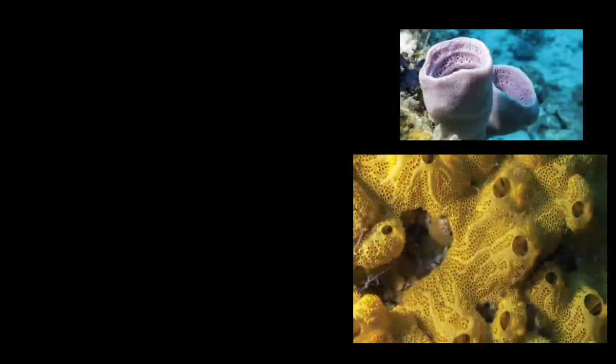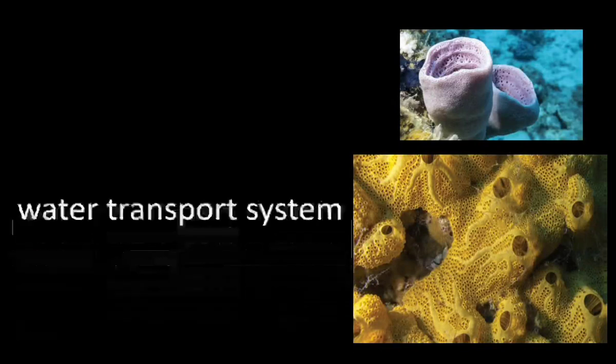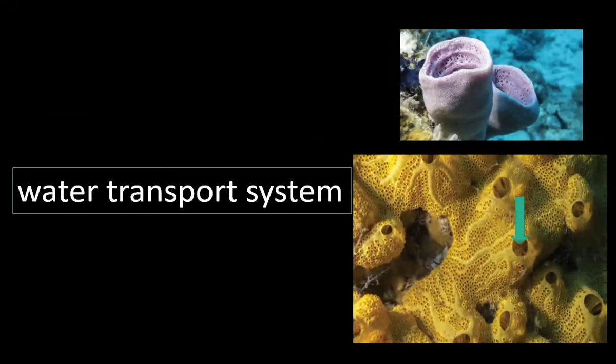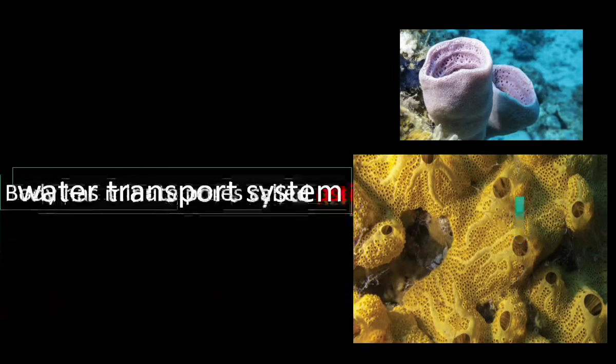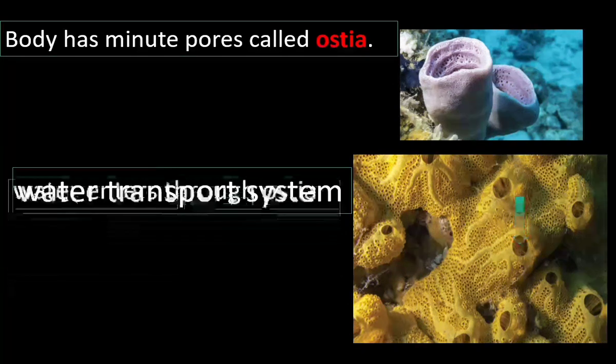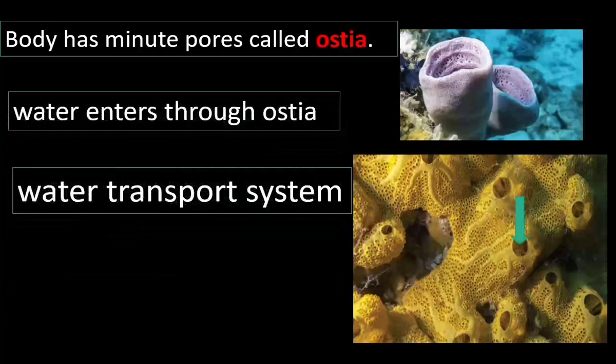The sponges have a water transport system. Water enters inside the body through small openings called ostia. The body has minute pores called ostia. Through the ostia, water enters inside the body, and water is transported through the transport system.